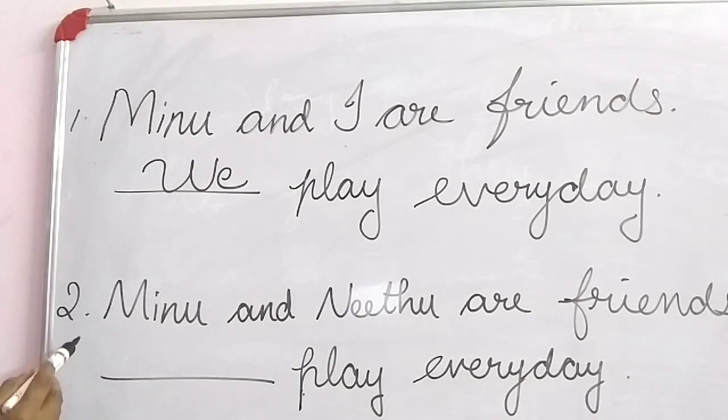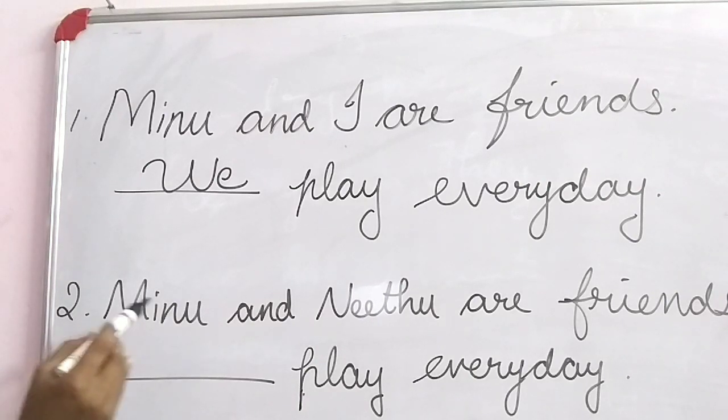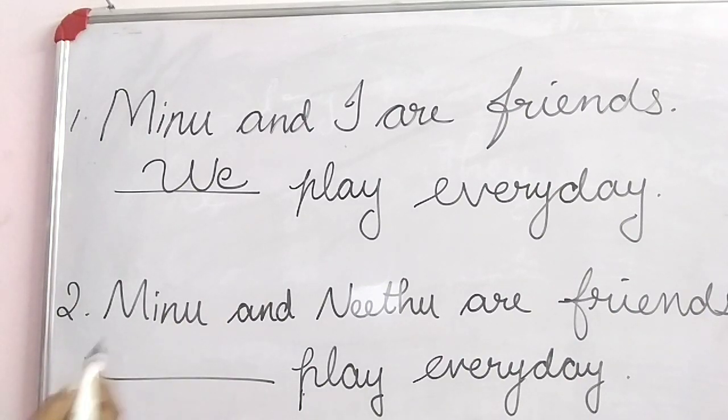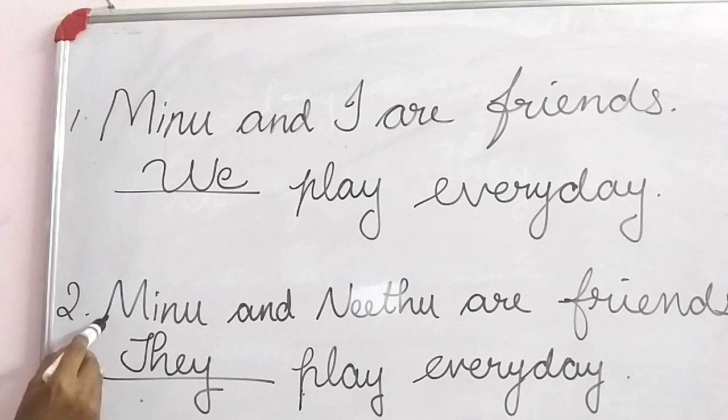But in the second sentence, read the second sentence. Minu and Needu are friends. Dash play every day. What will be the answer here? They. Here we use the plural pronoun they because Minu and Needu are two nouns.